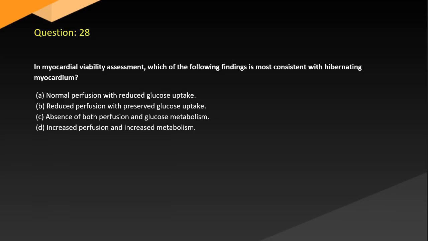Question 28. In myocardial viability assessment, which of the following findings is most consistent with hibernating myocardium? A. Normal perfusion with reduced glucose uptake. B. Reduced perfusion with preserved glucose uptake. C. Absence of both perfusion and glucose metabolism. D. Increased perfusion and increased metabolism.